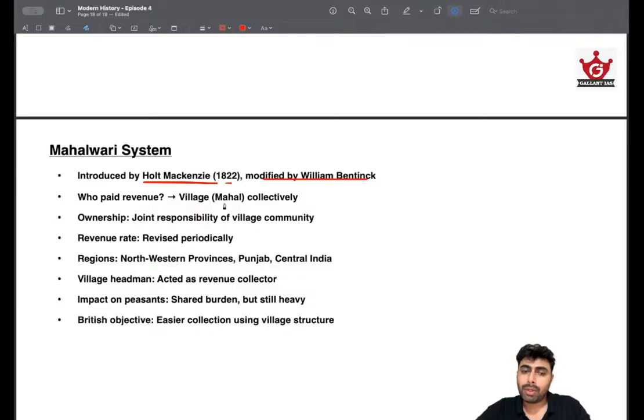So who paid the revenue? The village actually collected the revenue. The mahals collected the revenue. That's the good thing about this, because instead of the usual collectors like zamindars or British revenue collectors, this is collected by the village. Okay, so that's a good idea, and joint responsibility of the village community. Here the ownership is not vested with the farmer.